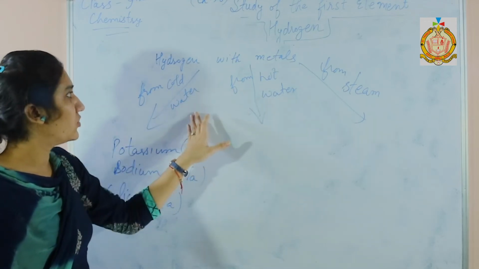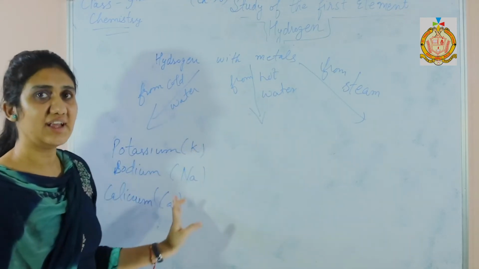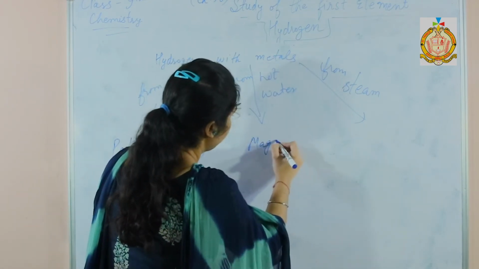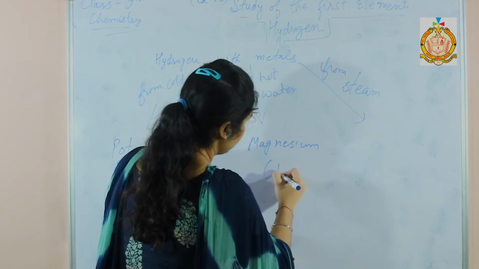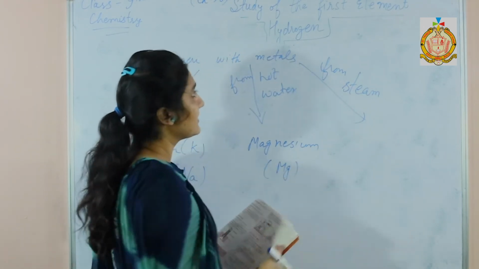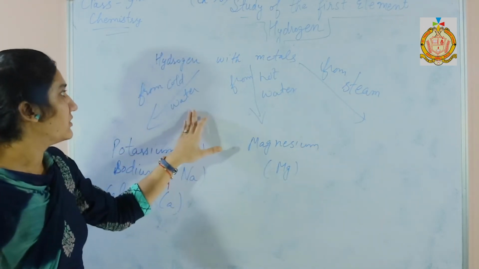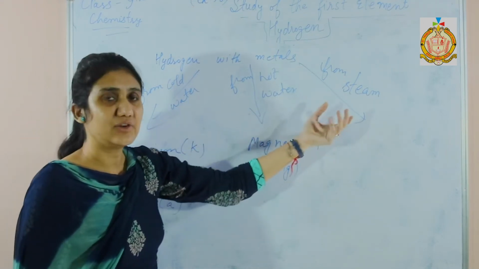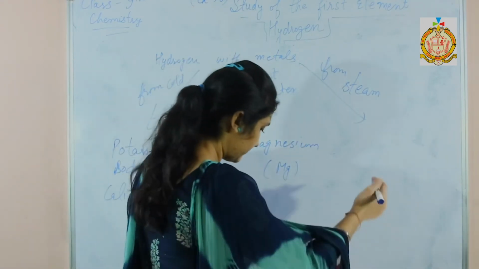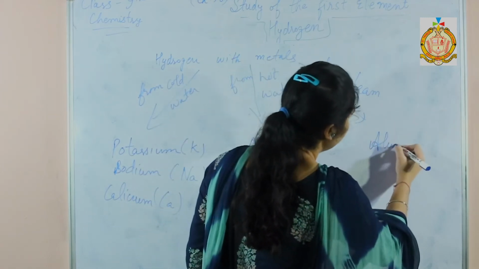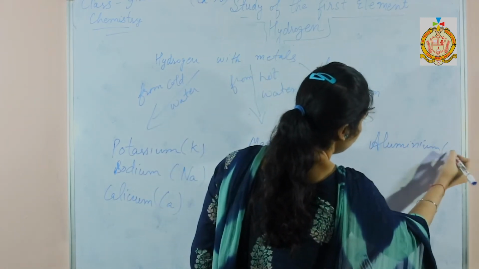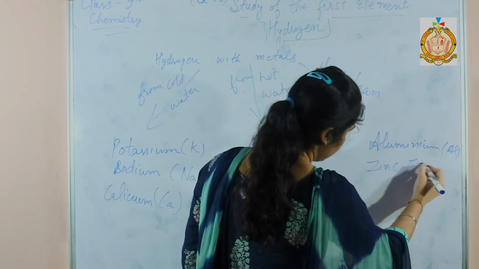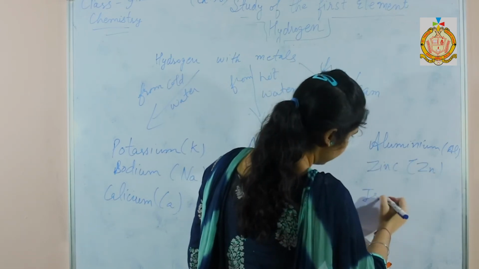They do not react with cold water because they are comparatively less reactive, and these are magnesium. And some metals do not react with water, neither with cold water nor with hot water, but they react with steam. These metals are aluminium, zinc, with symbol Zn, and iron.